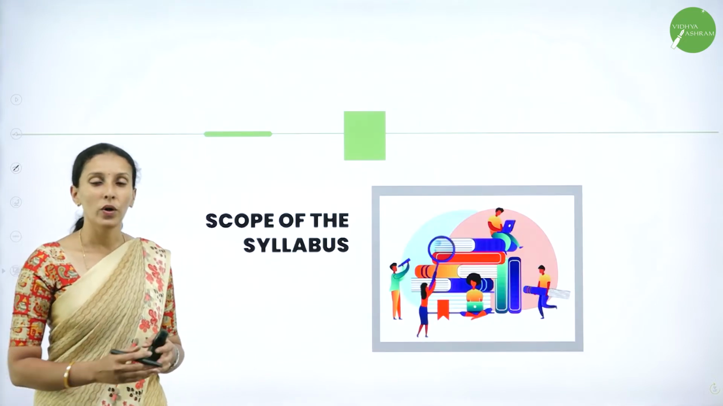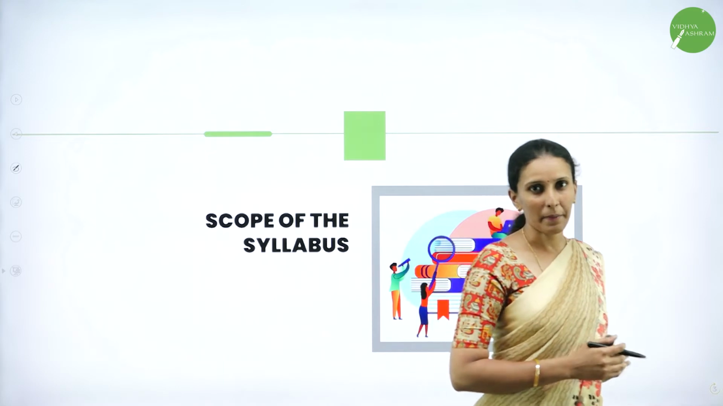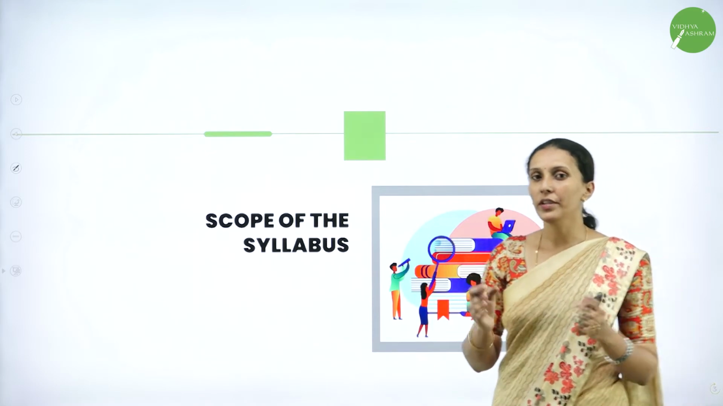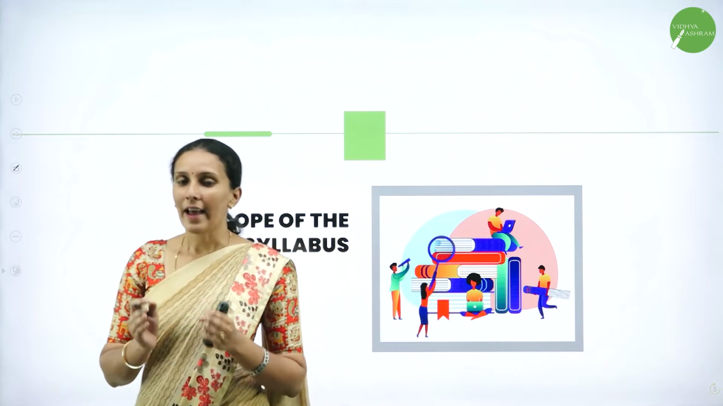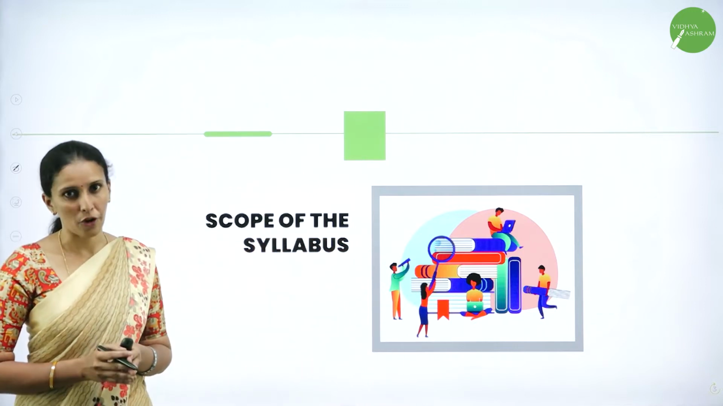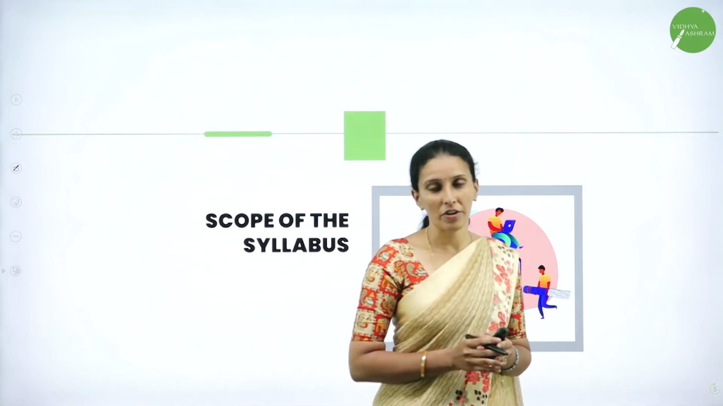Now, firstly, what is the scope of the syllabus? In second PUC Basic Maths, we usually have units of algebra, commercial arithmetic, trigonometry, calculus and analytical geometry. These are the major units which we have in your syllabus.